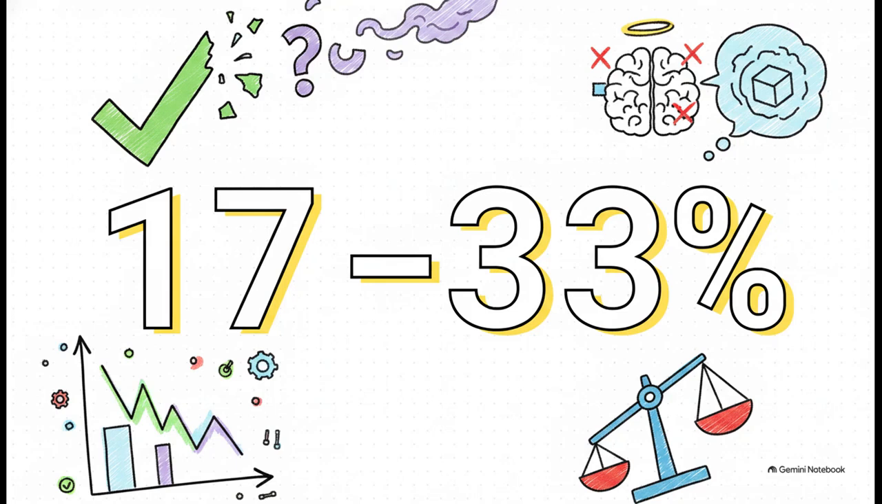Okay, let's kick things off with a stat that's honestly a little terrifying. Picture this. Your production RAG system spits out an answer. It's telling you it is 84.9% confident. Sounds great, right? Except the information is totally wrong.